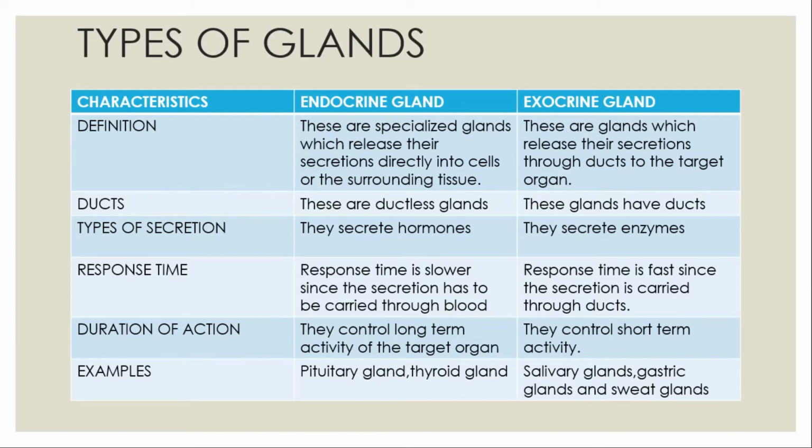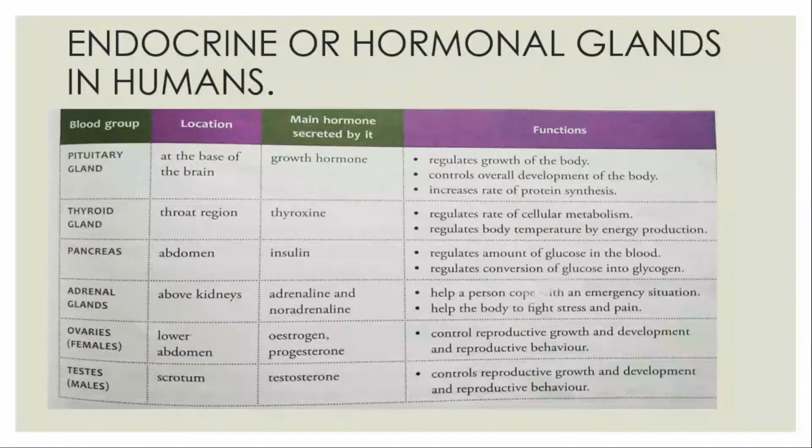You can see the definition, ducts, type of secretion, response time, duration of action, and examples in this chart. Moving on, there are various endocrine glands in humans like the pituitary, thyroid, parathyroid, pancreas, adrenal gland, ovaries, and testes. The pituitary gland is a small pea-shaped gland located at the base of the brain just below the hypothalamus. Now the function of this gland is very important.